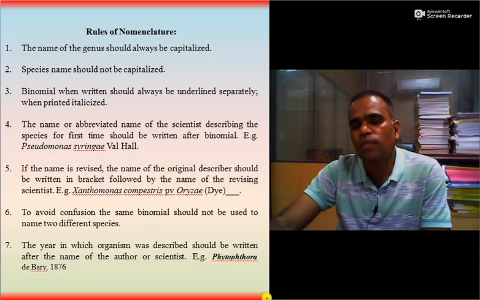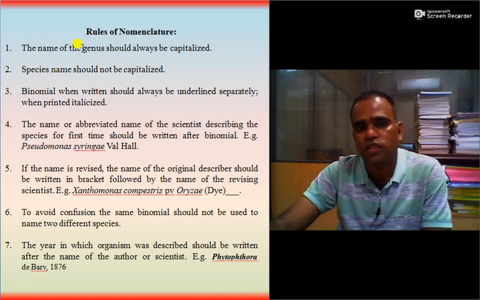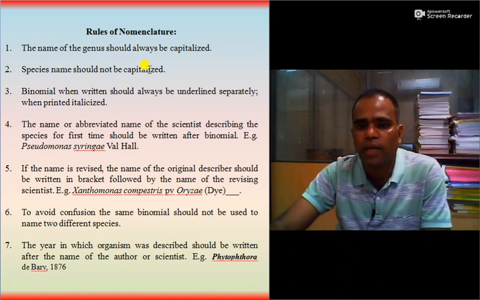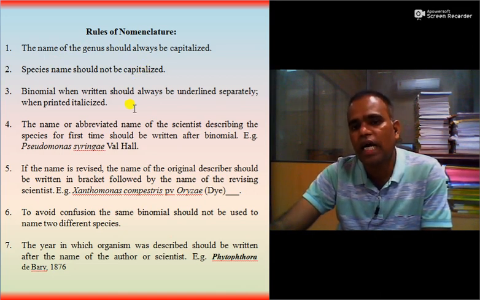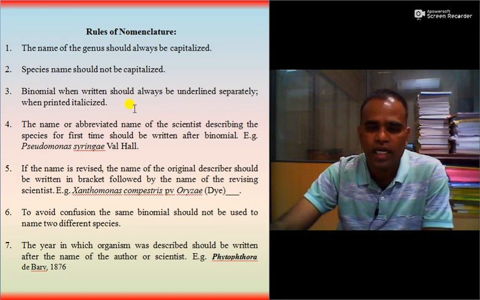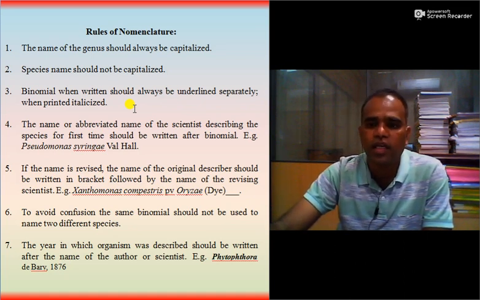So there are some rules of nomenclature. The name of the genus should always be capitalized. The species name should not be capitalized. A binomial when written should always be underlined separately, and when it is printed or typed, then it should be in italics.